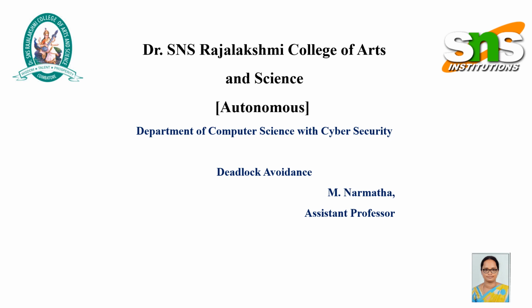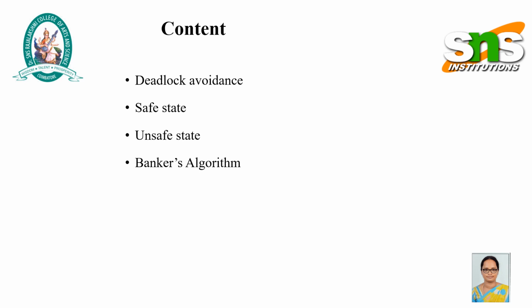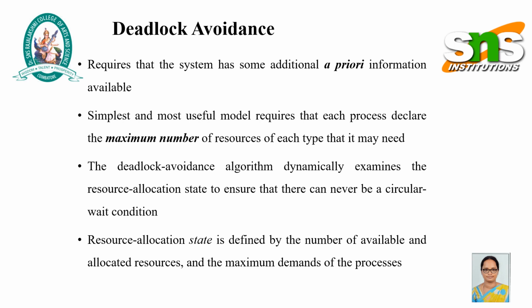In today's lecture, we are going to discuss deadlock avoidance. So, in this lecture, we'll see what is deadlock avoidance, safe state, unsafe state, and Banker's algorithm. Deadlock avoidance requires that the system has some additional prior information available. The simplest and most useful model requires that each process declare the maximum number of resources of each type that it